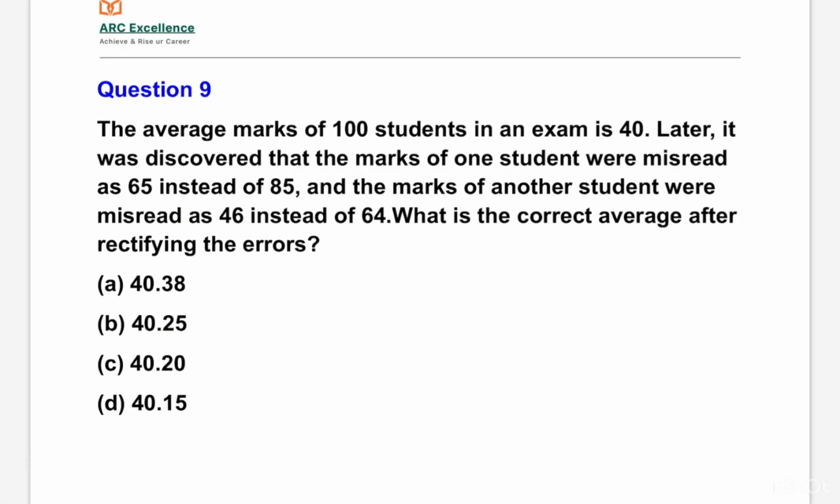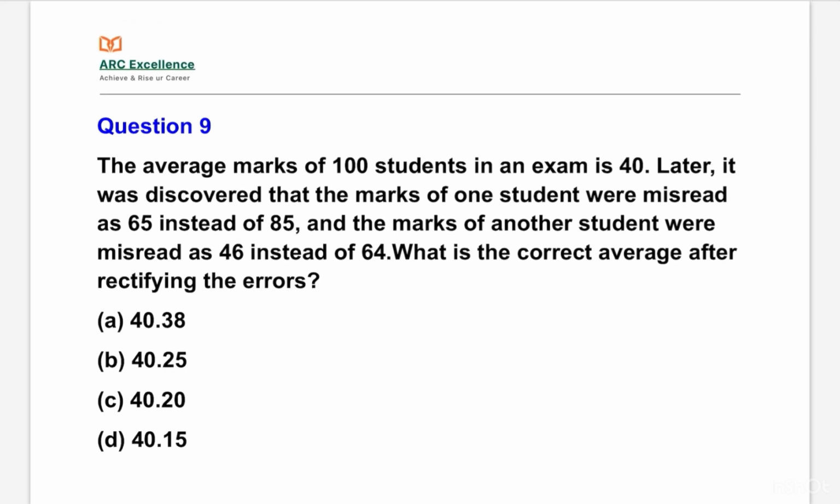The average marks of 100 students in an exam is 40. Later it was discovered that the marks of one student were misread as 65 instead of 85 and the marks of another student were misread as 46 instead of 64. What is the correct average after rectifying the error? This question is similar to one I have already solved, so a similar method can be used here.